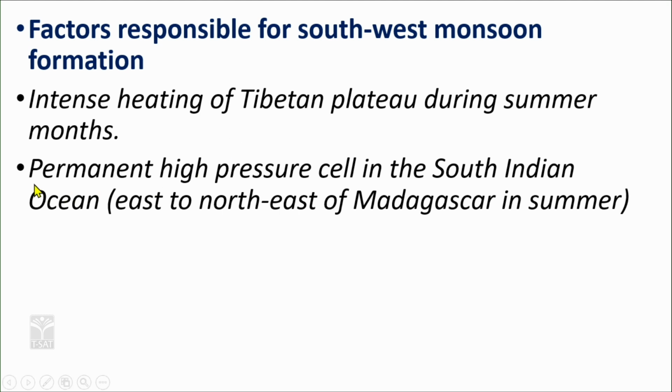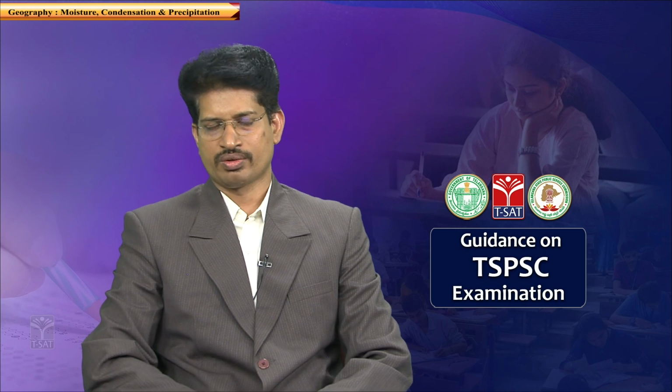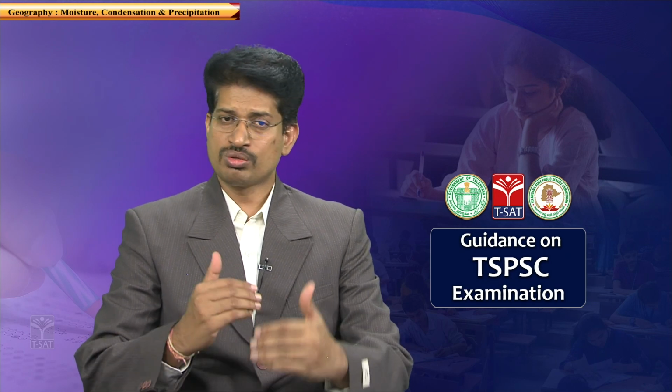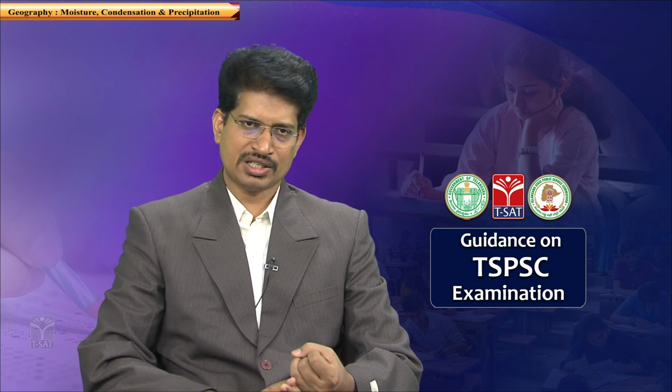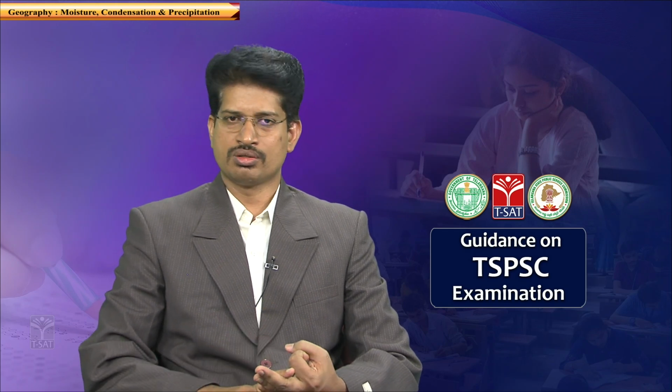Next, the permanent high pressure cell in the South Indian Ocean is the second factor responsible for the development of the monsoon. Always wind blows from high pressure to low pressure because we are in between these zones which I have discussed. We experience monsoons because this monsoon wind is being obstructed by the Western Ghats and the Himalayas, subjecting to lapse rate, and we receive rainfall.